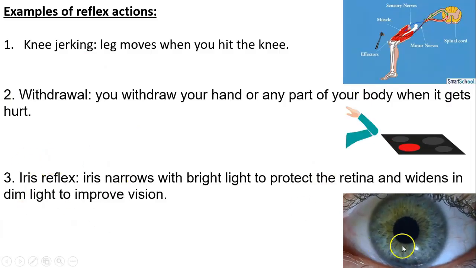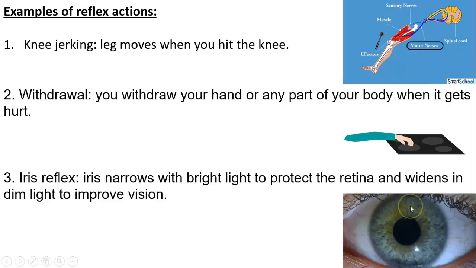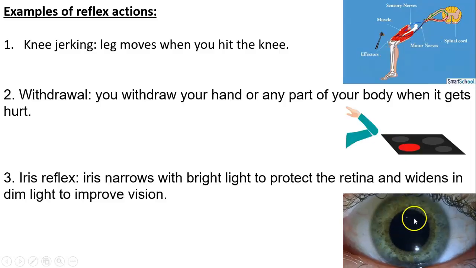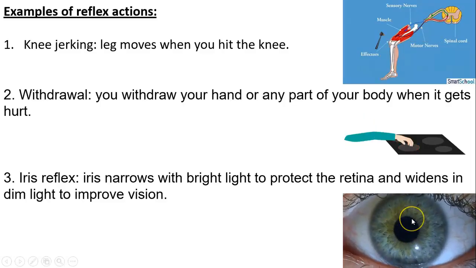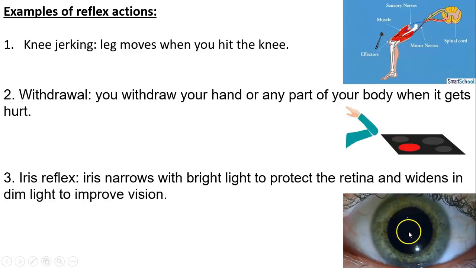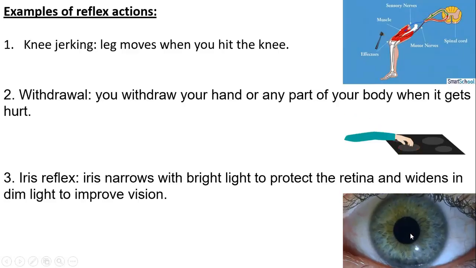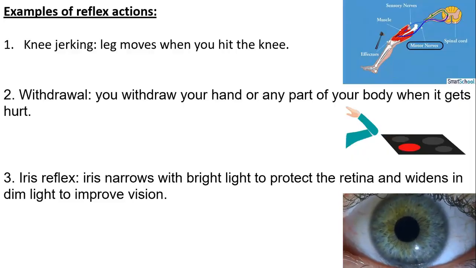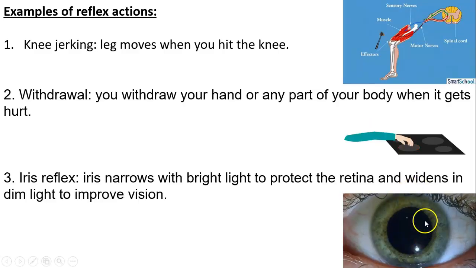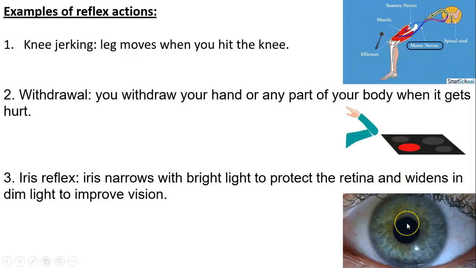Iris reflex. Can you see here? This colored part is called the iris. Okay, so when the iris contracts, this means that the part in the middle, we will know its name, is going to widen. Why? This happens in dim light. When there is dim light and you need to collect as much light as you can in order to see, your iris is going to contract to allow more space for light to enter your eye.